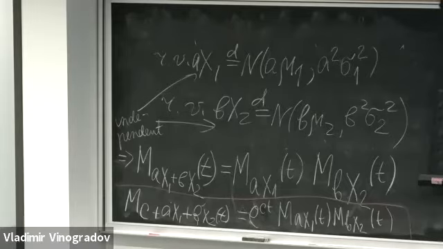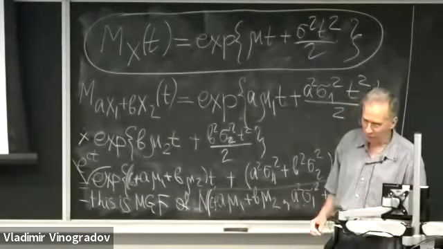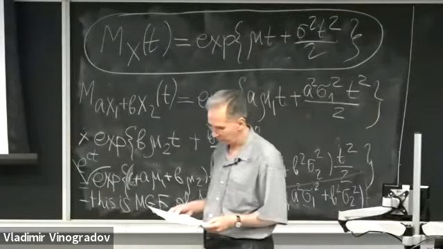And this is the MGF of a normal with mean C plus mu1 plus b mu2, and the variance is a squared times sigma 1 squared plus b squared times sigma 2 squared. So adding a constant is not really a big deal at all.